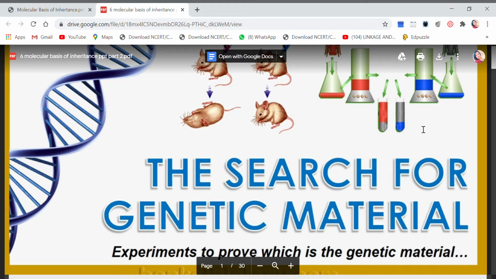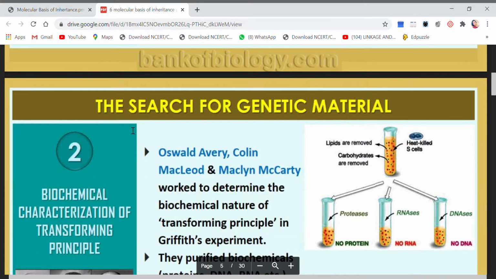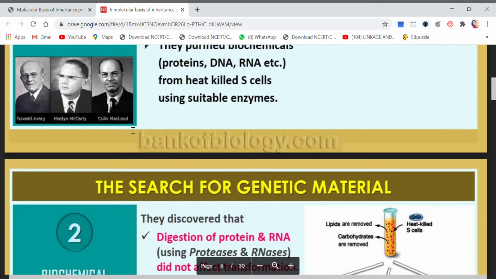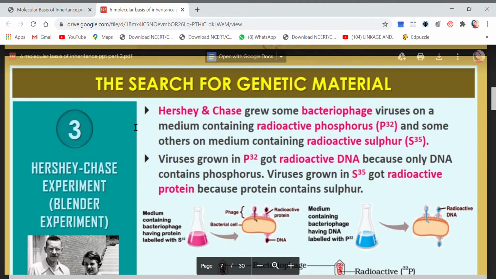Today in this video we are going to discuss the second experiment under the topic the search for genetic material. In the previous video on the same topic we discussed the transforming principle, famously known as Griffith's experiment. Today's second experiment is also known as the Hershey Chase experiment or blender experiment.